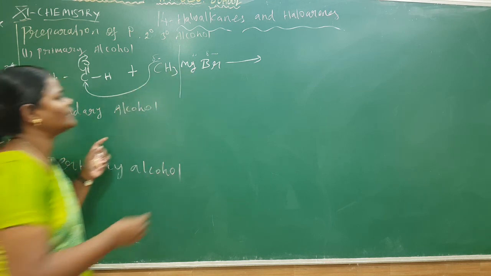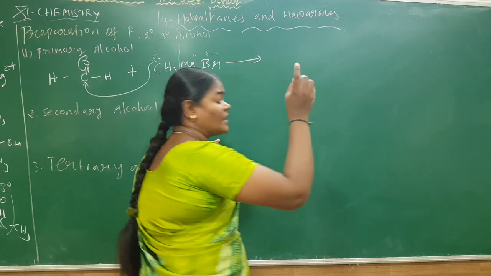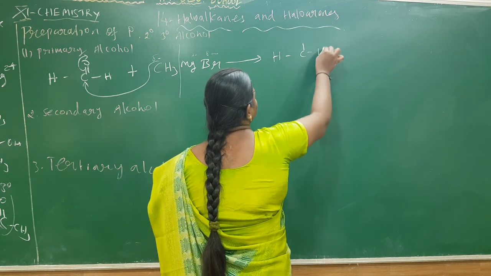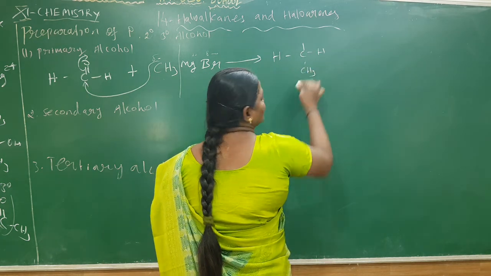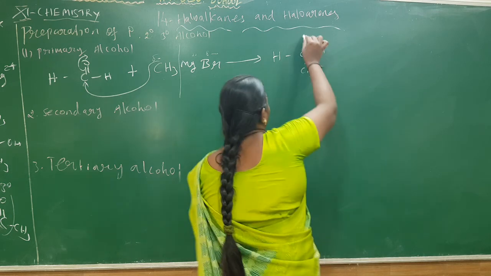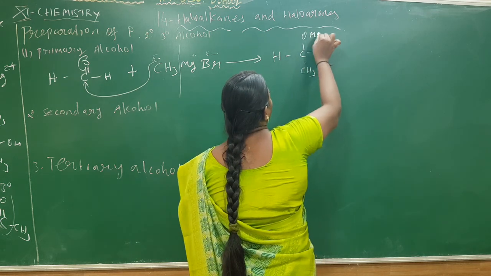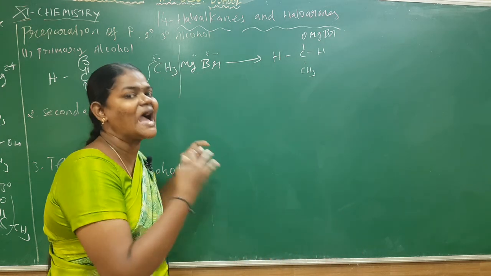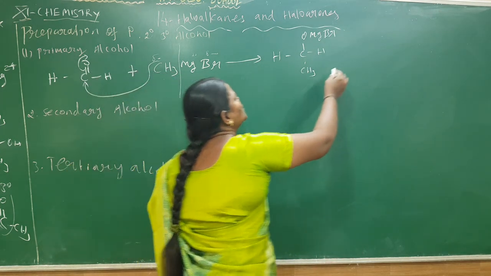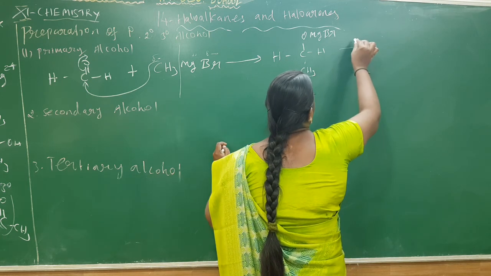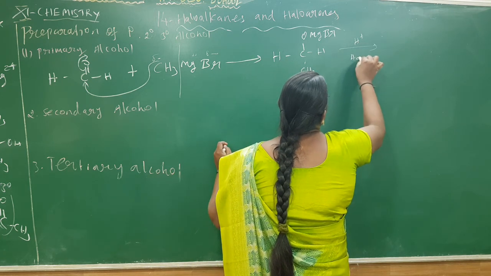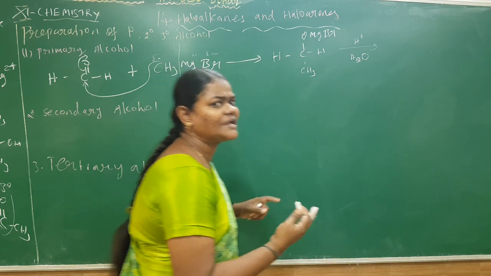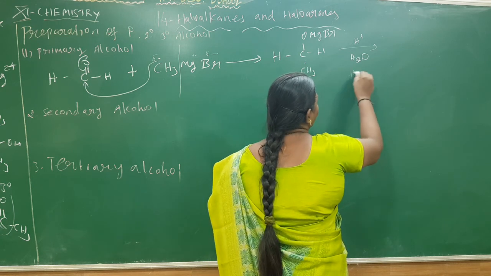So I am writing here what is happening. I am writing here CH3 and OMgBr. It is unstable, so it can dissolve with water in the presence of acidic medium. How is water separated? Water is separated into H plus and OH minus.